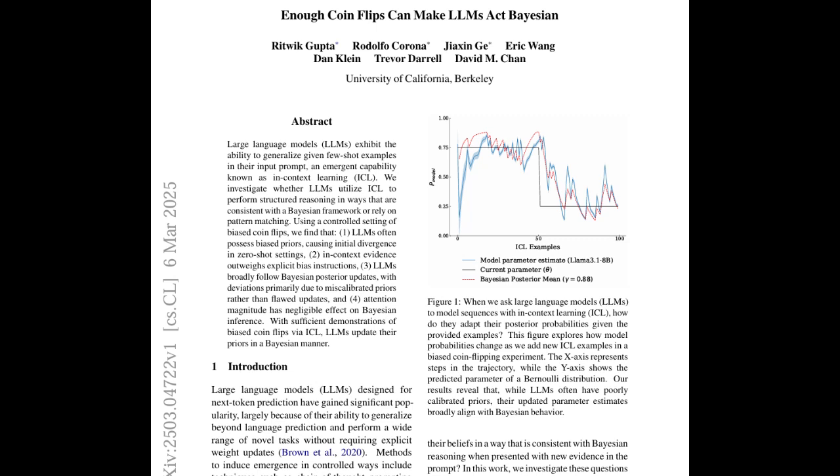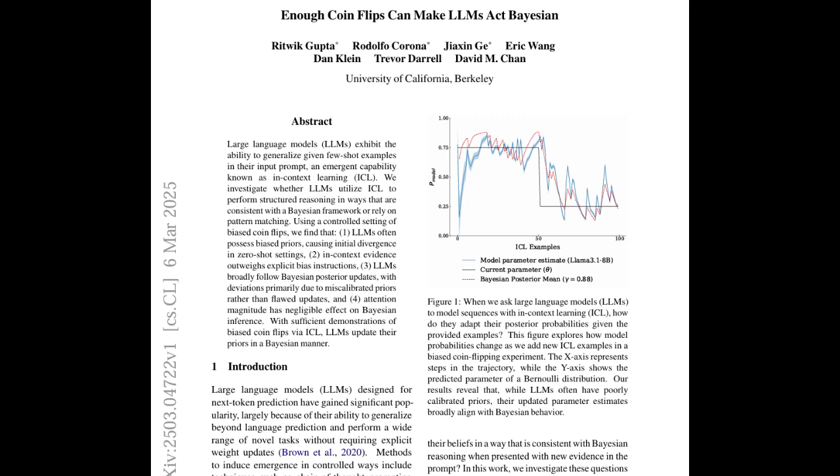So if just telling them the truth wasn't enough, how did they finally get these LLMs to think straight about these coin flips? What was the key to kind of unlocking their inner statistician? Well, that's where the power of what we call in-context learning, or ICL, comes in. So instead of just saying the probability, the researchers decided to show the LLMs a bunch of actual biased coin flip results.